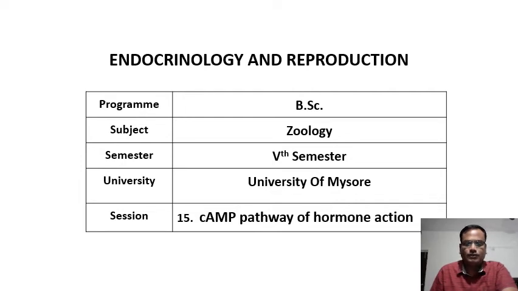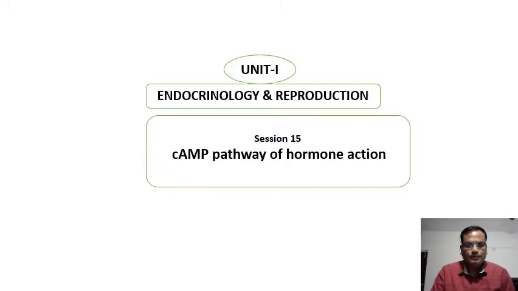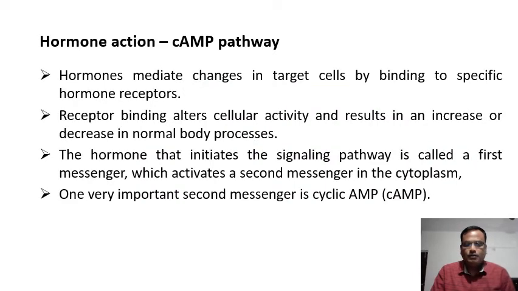This is section 15 of the endocrinology and reproduction unit paper, and in this session we are going to study the cyclic AMP pathway of hormone action. Now, in previous sessions we already discussed in general how the hormones function, the types of hormones and the types of receptors, etc. Hormones mediate changes in target cells by binding to specific hormone receptors. We already studied it in the previous sessions.